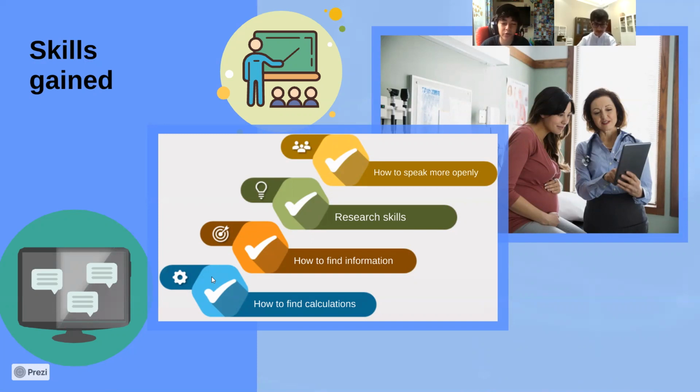This was also informational for us. It gave us a huge advancement in our field of knowledge. Because of this, Abed and I are able to present better and research better. This gave us such a huge advancement for our other subjects: how to find information, how to make sure it's correct, how to find physics calculations, how to relate it to biology, and how to relate it to our previous math subjects, for example.